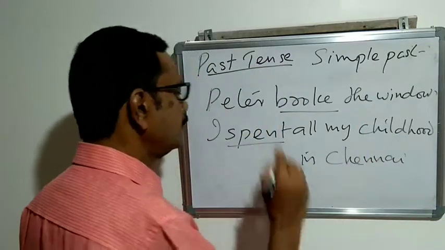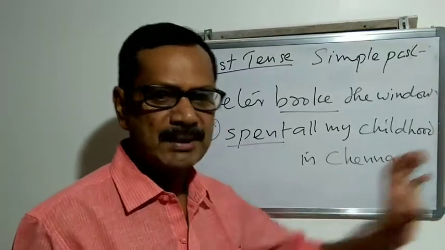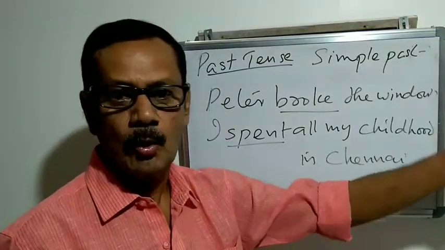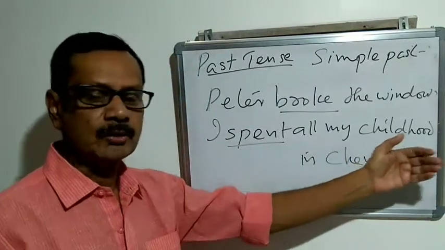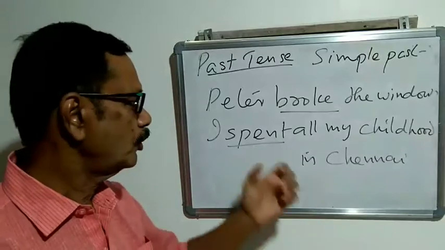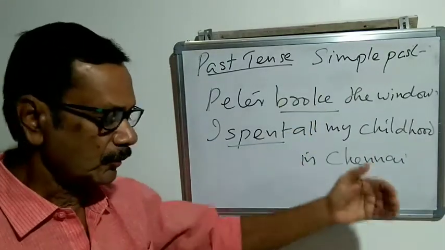I spent all my childhood in Chennai. So there is a happening, a situation of long duration. All my childhood, long duration, I spent in Chennai. So here a quickly finished action, here an action of long duration.